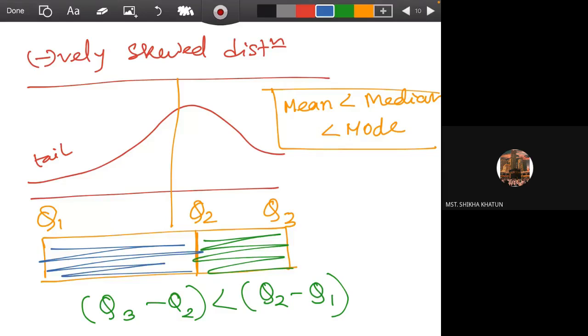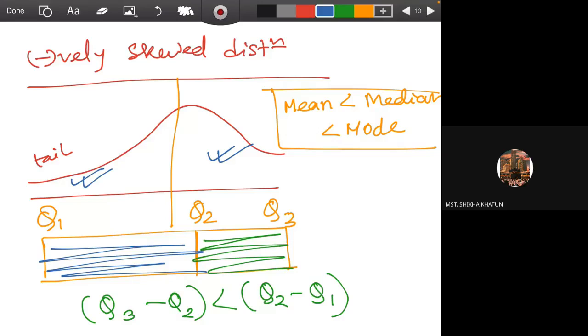Okay, so this is the setting of a negatively skewed distribution, and if you want to look at an example, this could be the test scores of an easy test. In an easy test, many more students will get very good marks, so this is higher frequency, and these are lower frequencies. These are the students who won't study at all no matter what the question is, so these are the students representing a very low portion of the whole distribution.